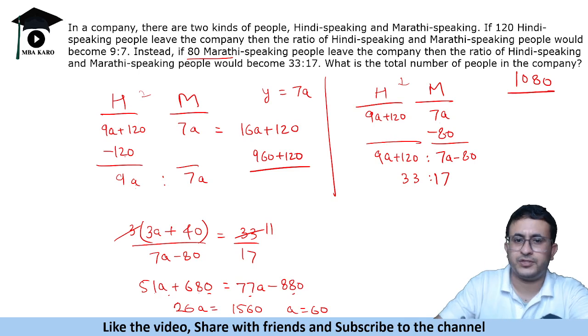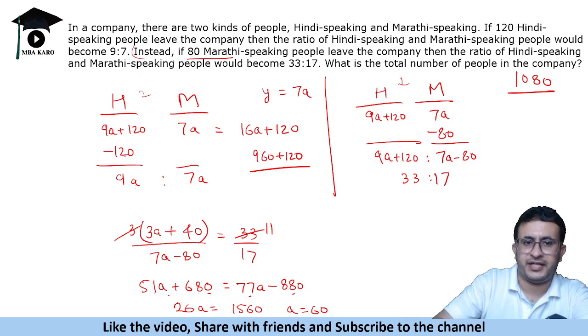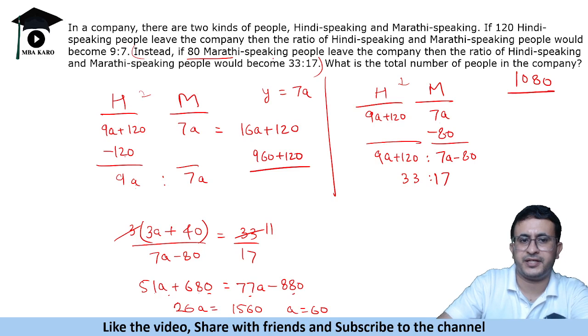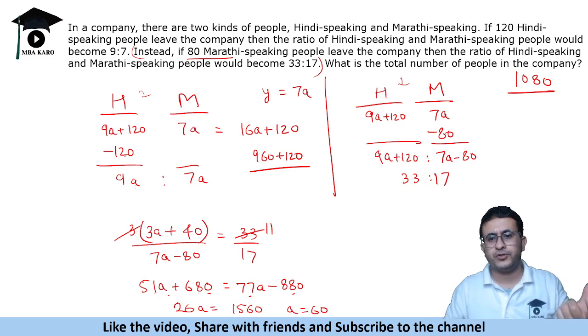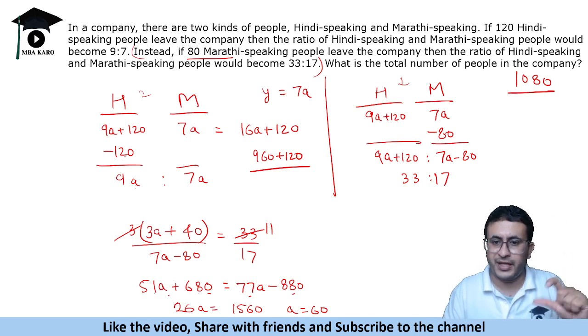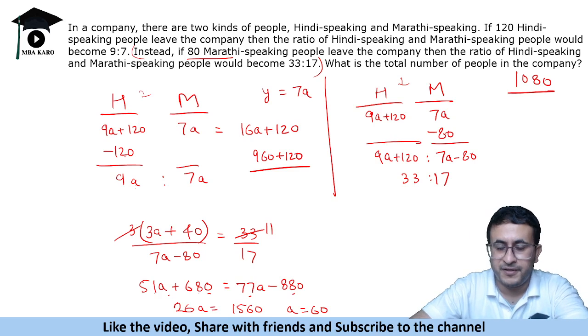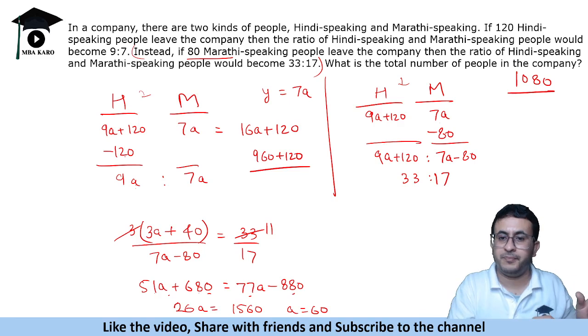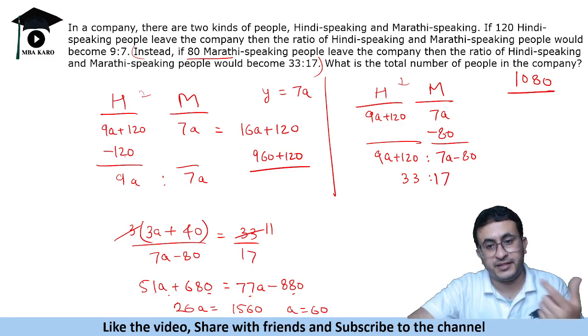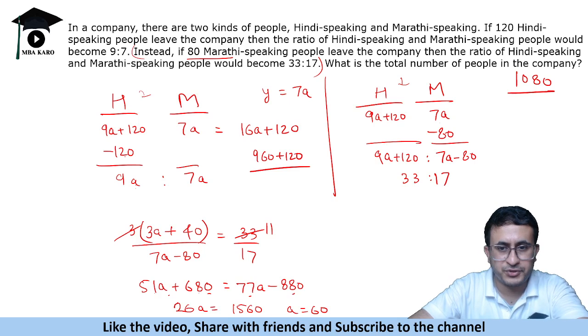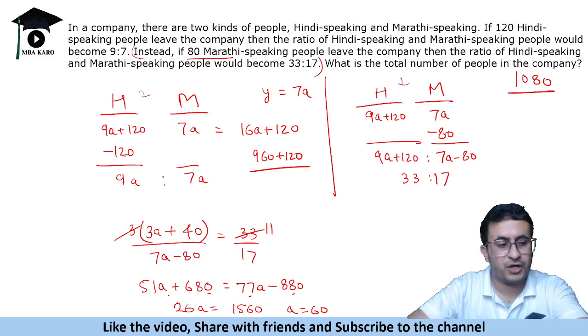So try solving this question by taking this statement first, so that you learn how to solve this question. Try using that and see if the answer comes at 1080 itself. If you get the same answer, that means you have learned how to solve these kinds of questions, wherein one kind of people are reducing, the ratio is given, another kind of persons are reducing and you are given the ratio. So how do you find the total in such a scenario?